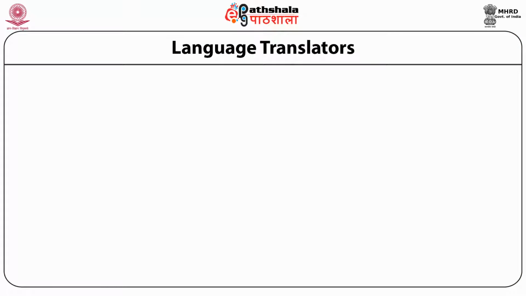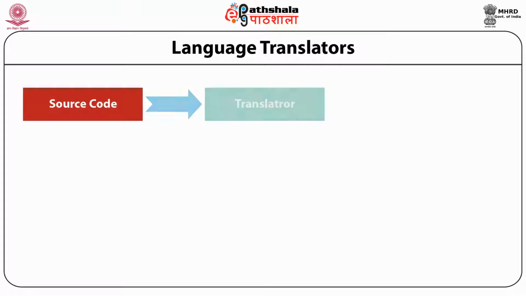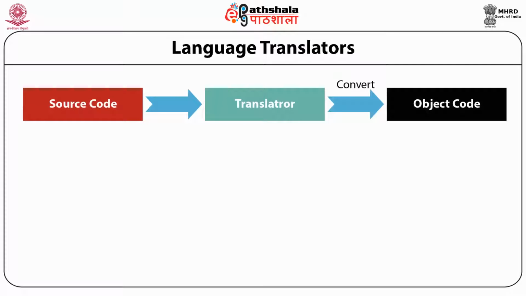This is a type of system software that translates a set of code written in one programming language into the functional equivalent of the code in another programming language, without losing the functional or logical structure in the original code. This figure shows how source code is translated into object code. First source code, in between the translator, then object code. Source code is translated by the translator and converted into object code, then the object code can be executed by the computer.